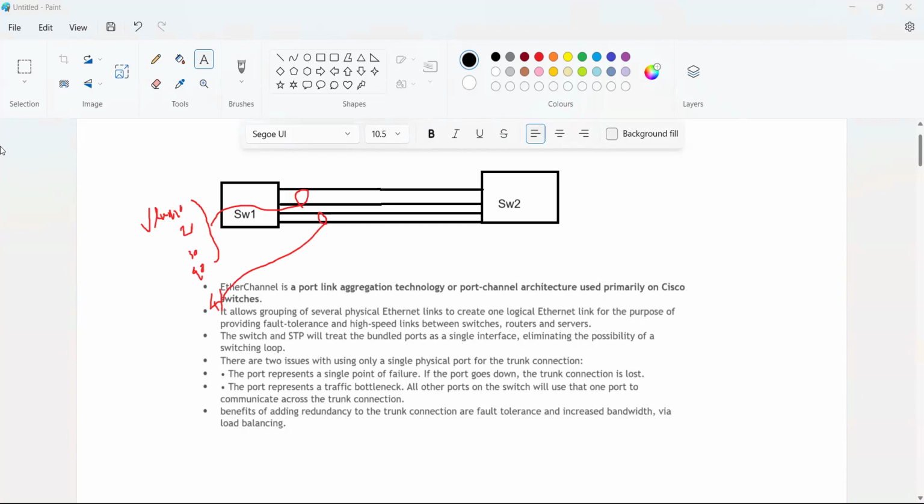I'm using these for this VLAN for load balancing, and four links for this. I can use them for load balancing also. But in STP it won't happen, we can use only one link. Otherwise, a loop will be generated.